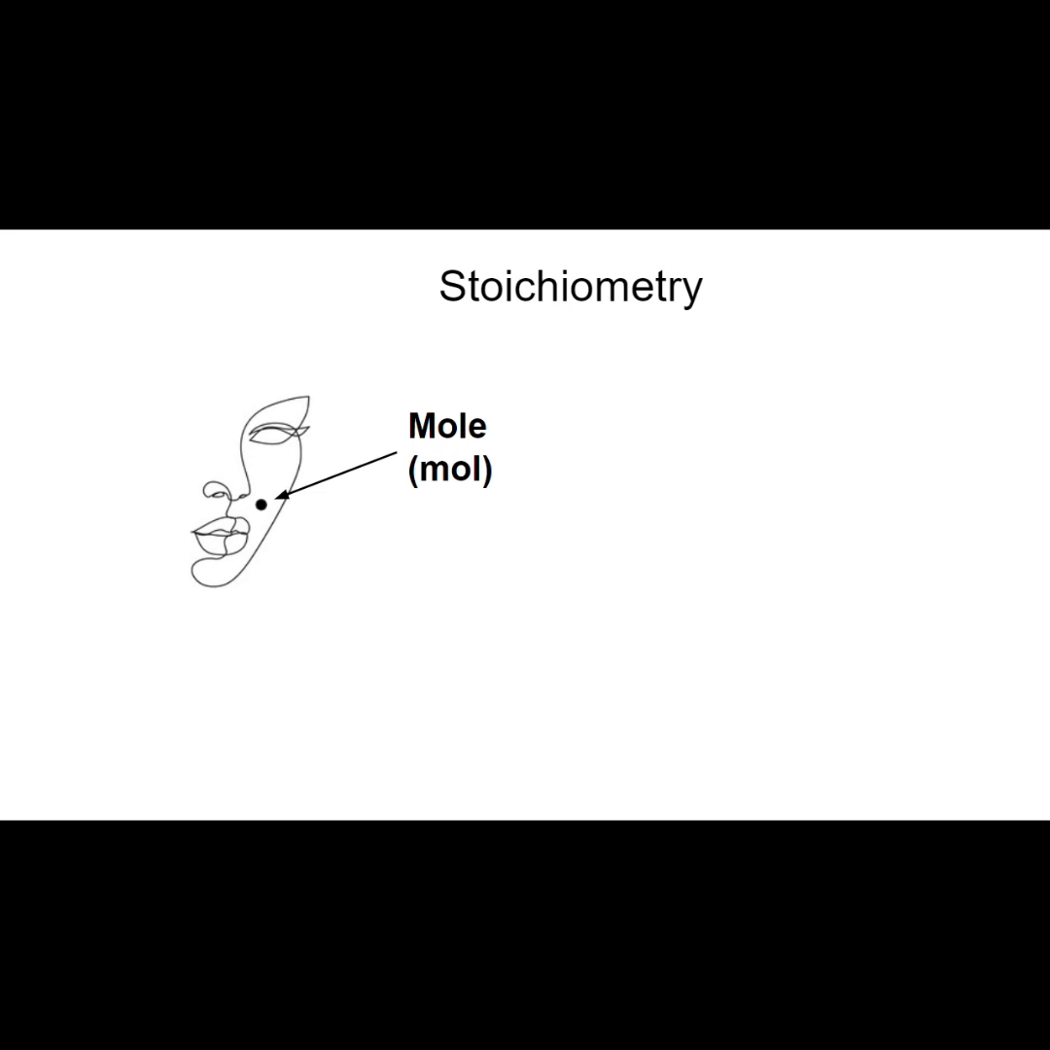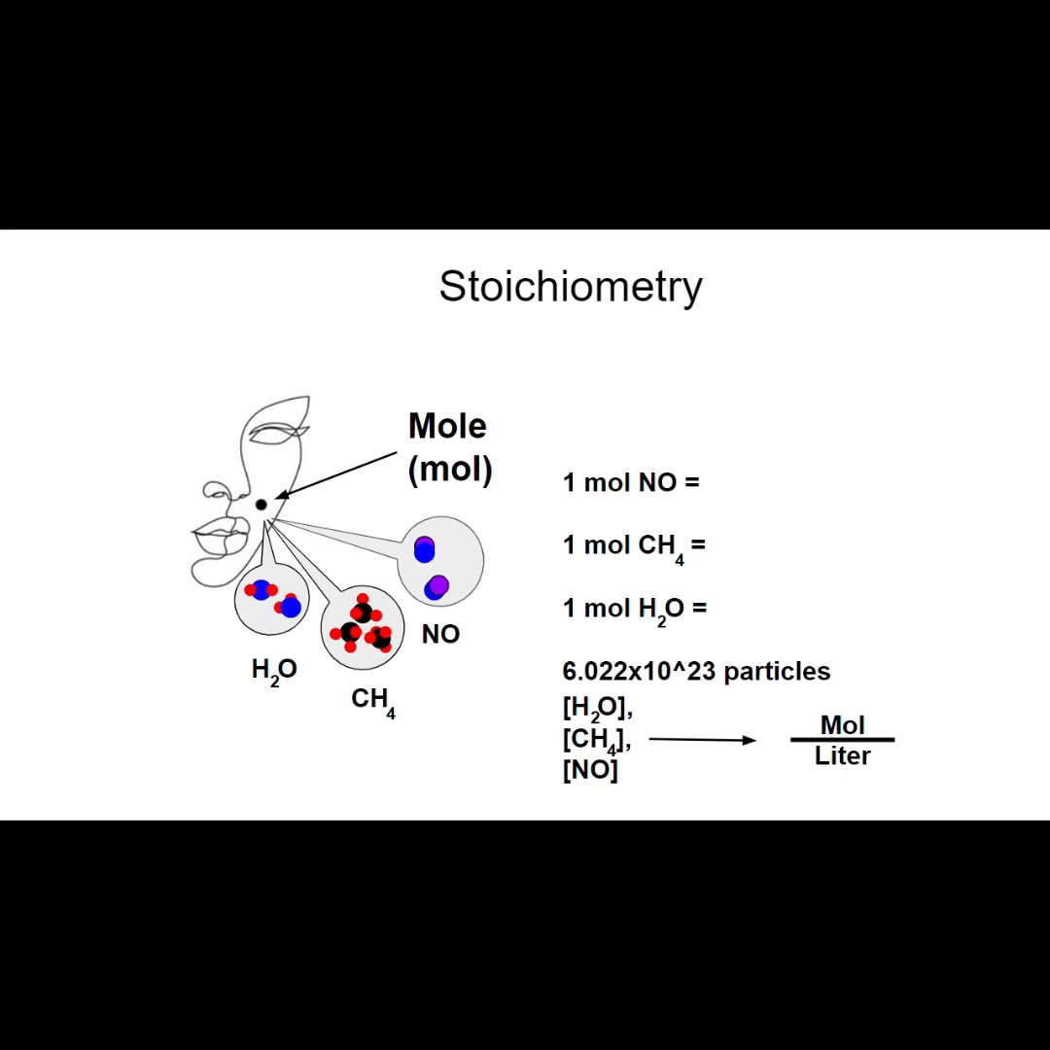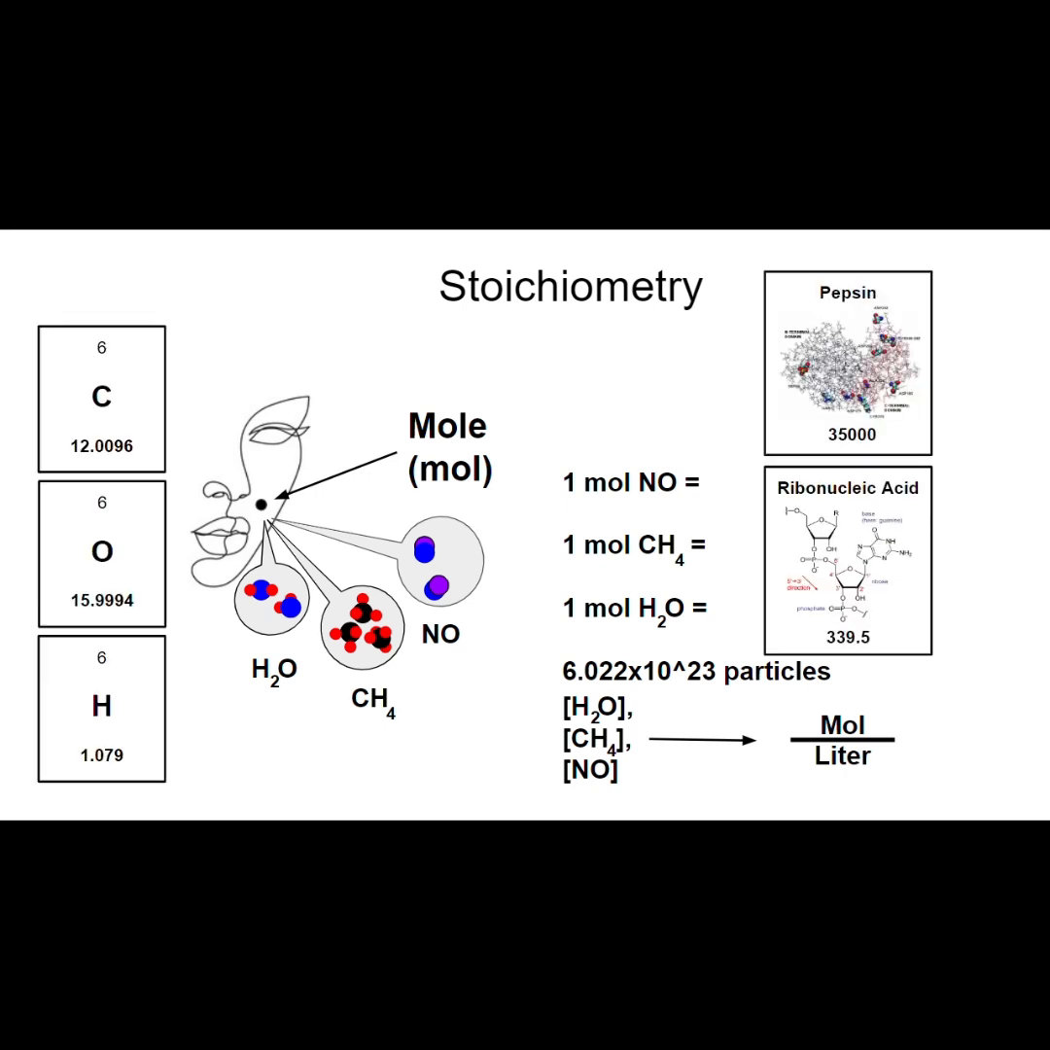This is a mole, known as Avogadro's number: 6.022 times 10 to the 23rd particles. A mole of water, a mole of methane, and a mole of nitrogen oxide contain the same amount of particles. Concentrations of elements and molecules are measured in moles per liter and denoted in brackets. These concentrations affect the chemistry within a cell.